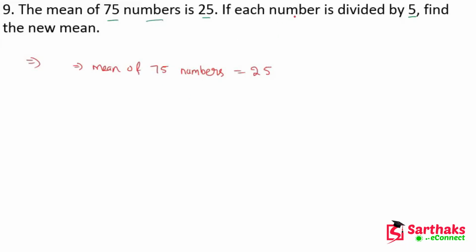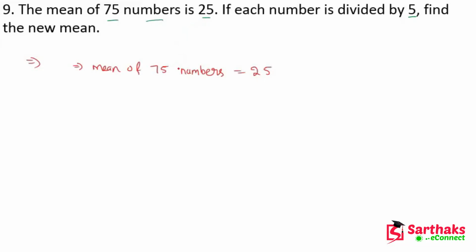Now if we divide each number by 5, then the mean is also divided by 5.